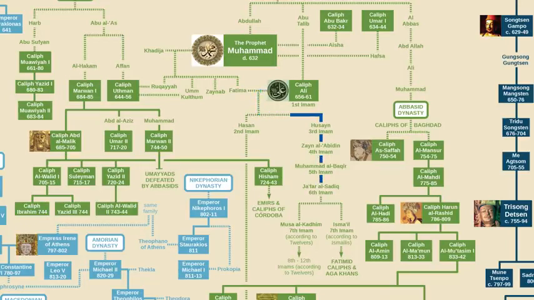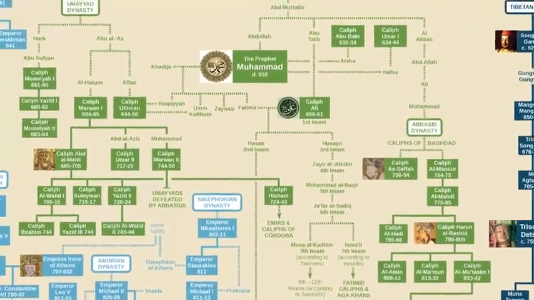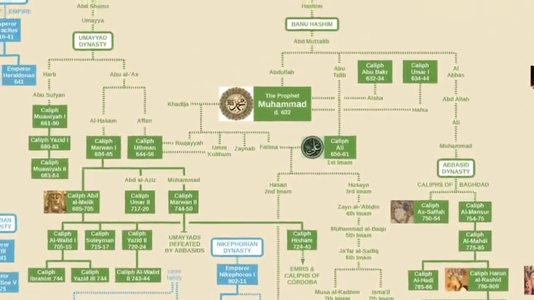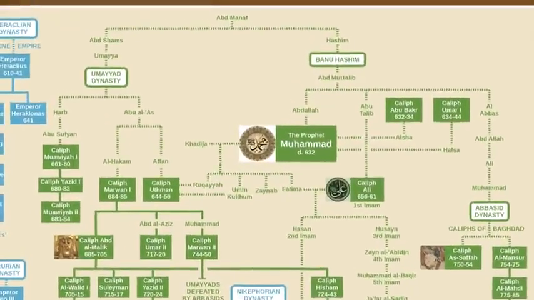At this point in the tree, there is some disagreement. Twelvers consider Musa al-Kadhim to be the 7th Imam, but Ismailis consider Ismail to be the 7th. The Fatimid caliphs who ruled Egypt from 900 to 1200 were descendants from this branch, as are the Agha Khans, the modern-day Imams of the Nizari branch of Shia Islam. But Shias are actually the smaller of the 2 main branches of Islam, the larger branch being the Sunnis.